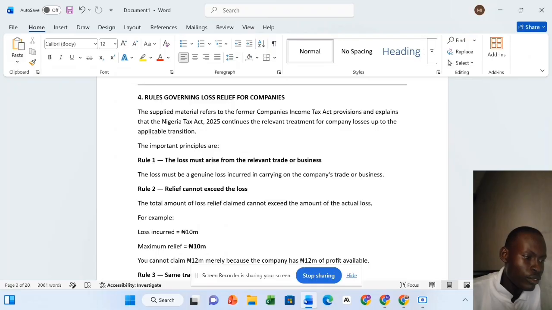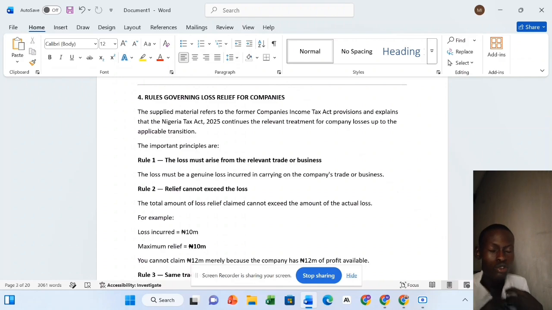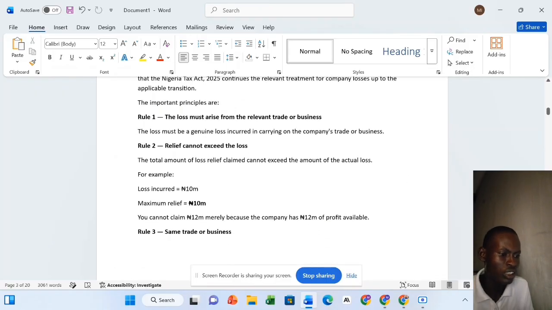So now rule 2, relief cannot exceed the loss. So let's say you made a loss of 10 million naira and now the loss you are relieving is 20 million naira. It's not possible. It is not allowed by the law. So according to the rule, your relief must not exceed the actual loss itself. So now they give an example here. For example, loss incurred is 10 million and the maximum loss relief, which is the maximum amount of loss you can relieve, is that 10 million, the same amount you actually incurred. So you cannot relieve more than that loss.